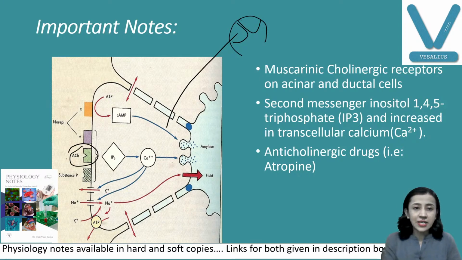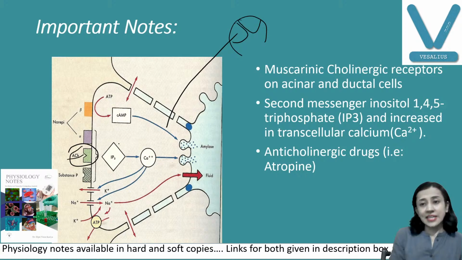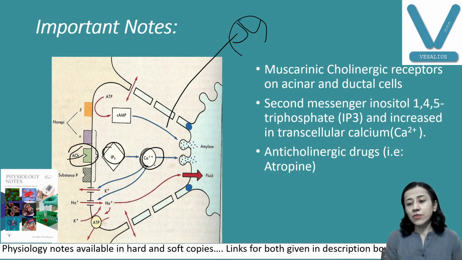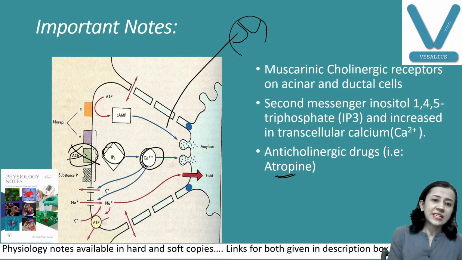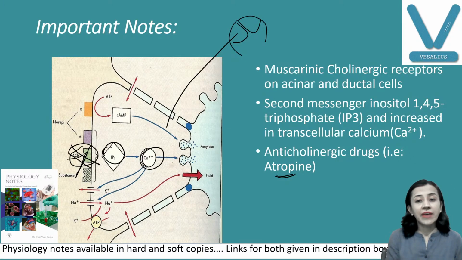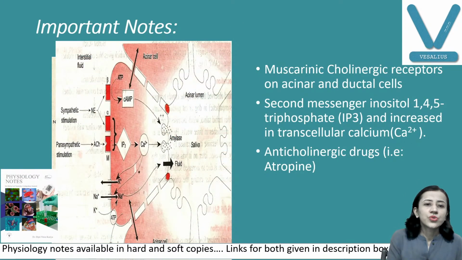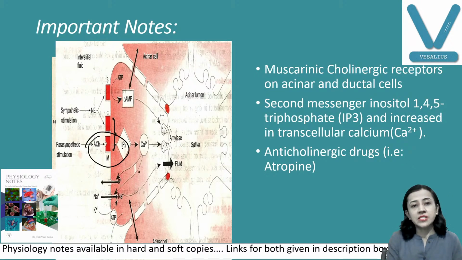When acetylcholine binds with the receptor, there is activation of the second messenger inositol triphosphate, and that increases calcium ions. Therefore, when anticholinergic drugs like atropine are given, this effect is blocked, so the person has a dry mouth if atropine is given. I'll just show you the same thing here. So these are your acetylcholine muscarinic receptors. They act through the second messenger system, inositol triphosphate, and increase the calcium ions.